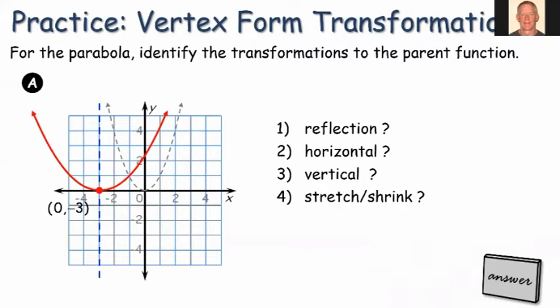Is it reflected? Well, the answer is no, right? It still opens up. So no reflection. How about horizontal? Yes, we can see everything has moved 3 units to the left. How about vertical? No, the vertex is still on the x-axis, so no vertical. And is it a stretch or shrink? Well, we can see the transform parabola is wider, therefore we have a shrink.